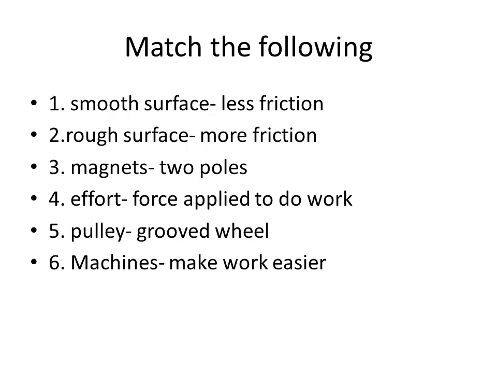And then match the following. Smooth surface will have less friction. Second one, rough surface. Rough surfaces have more friction. And then magnets, the magnets have two poles. Then fourth, force applied to do the work. Pulley, they have a grooved wheel. Machines make the work much easier.